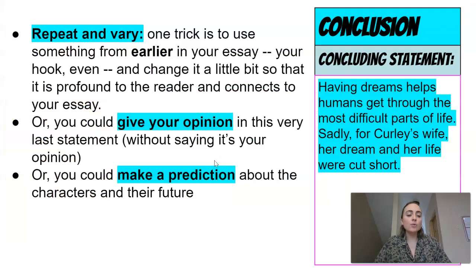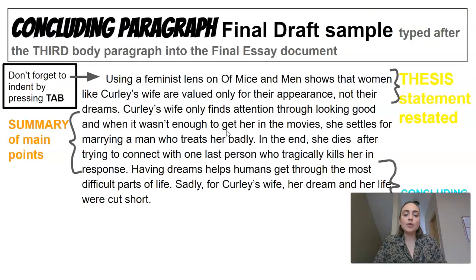And then the conclusion should end with a concluding statement, and that's something to really make your reader think, leave them with some sort of profound point that connects to this topic. So you could come back to something you talked about earlier in your essay. It's really a good idea to maybe come full circle and revisit that hook that you used at the beginning of your essay. Or you could give your opinion in the very last statement or make a prediction about the characters and their future. Concluding paragraph, an example.